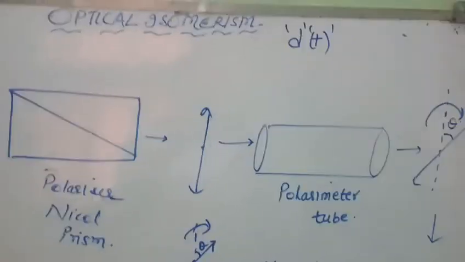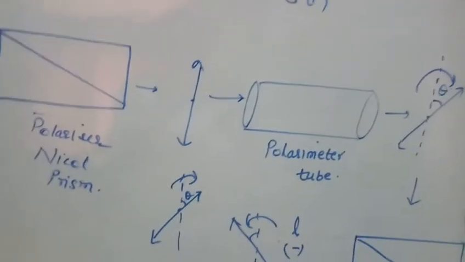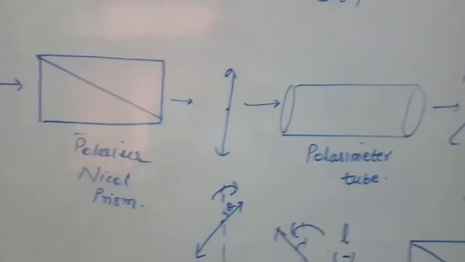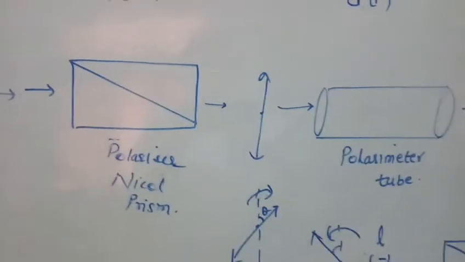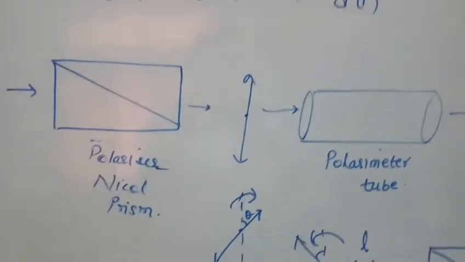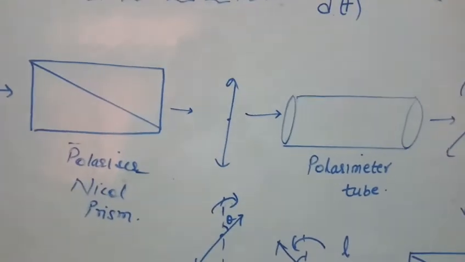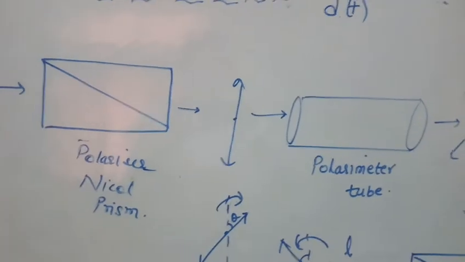What do you mean by monochromatic light? A light which has only one color, because you know that ordinary white light has 7 colors. So instead of taking the mixture of 7 colors, we take monochromatic light, which is a single color, and it will have a fixed wavelength.